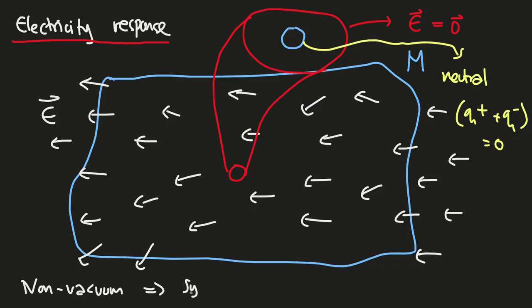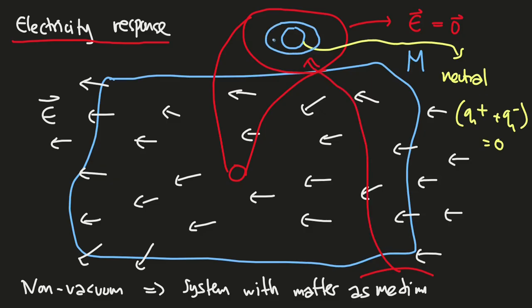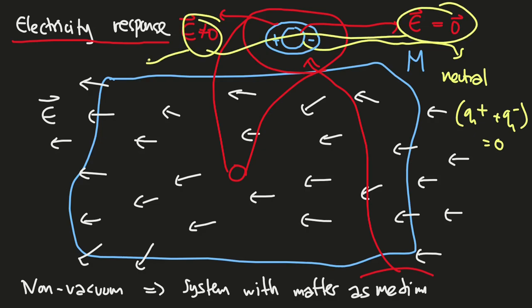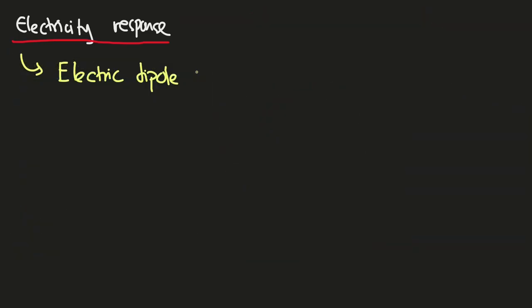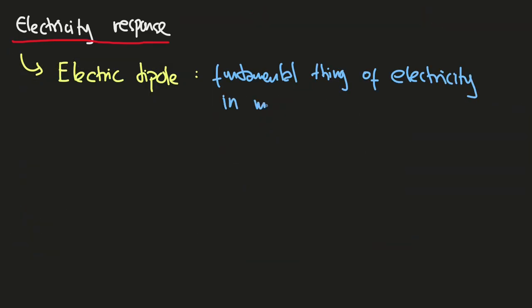This happened because of non-vacuum here. The system is inside the matter, so the matter itself is the medium. So here we have these two conditions related to whether an electric field is generated or not. These two conditions and their consequence relate to polarization, and this polarization relates to the electric dipole. So what is an electric dipole? Here, the electric dipole is a fundamental thing we need to know for electricity in matter.